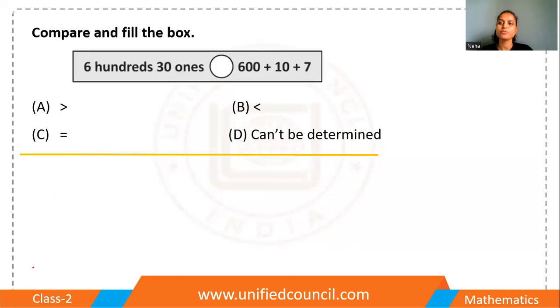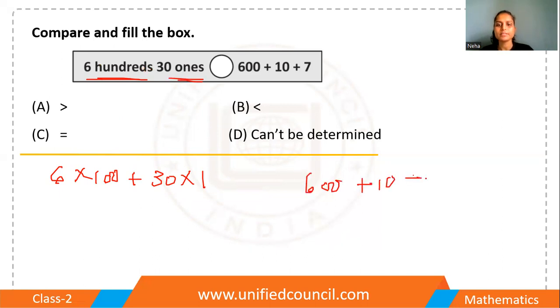Alright. Let's move to the next one. Compare and fill the box. Okay? So 631. 600, that means 6 into 100, plus 31, that means 30 into 1. And this is 600 plus 10 plus 7.